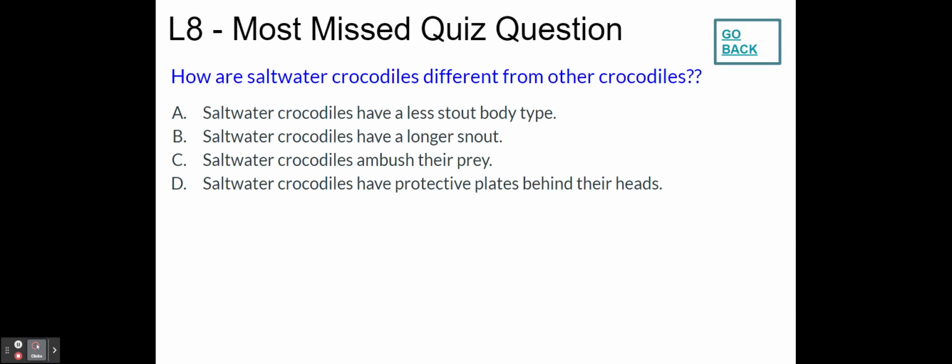Lesson 8, the most missed quiz question. How are saltwater crocodiles different from other crocodiles? If we consider saltwater crocodiles and alligators, freshwater crocodiles, we call them alligators. The saltwater crocodile has a longer snout, a V-shaped snout. So that is the big difference. So our correct answer here is saltwater crocodiles have a longer snout.